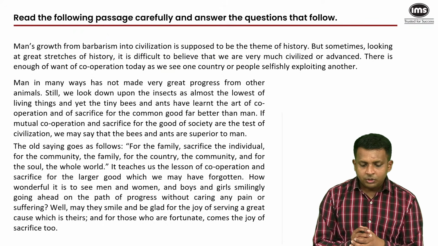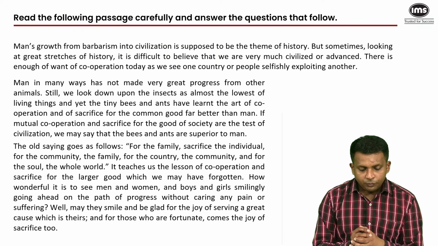Man in many ways has not made very great progress from other animals. Still, we look down upon the insects as almost the lowest of living things. And yet, the tiny bees and ants have learned the art of cooperation and of sacrifice for the common good far better than man. If mutual cooperation and sacrifice for the good of society are the test of civilization, we may say that the bees and ants are superior to man.